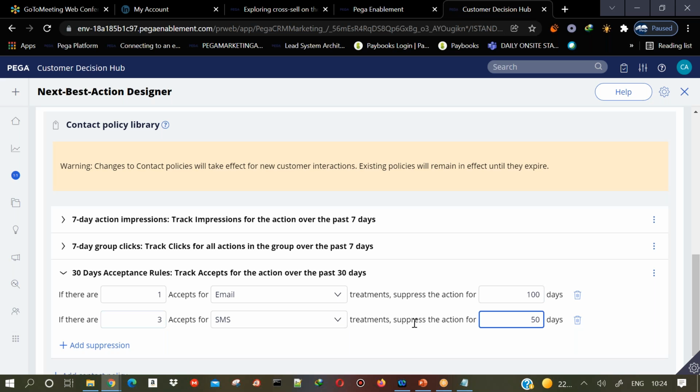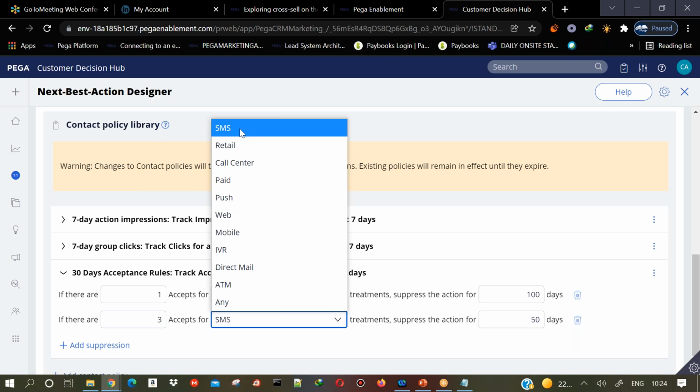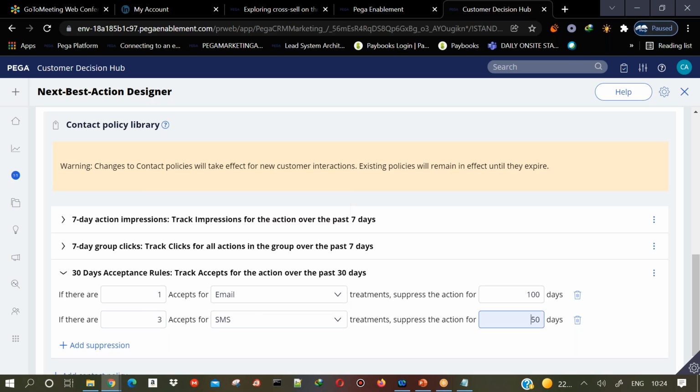That means we don't want to show that offer because 3 people have already shown interest in it on SMS treatments. So we don't want to show it again for the next 50 days. That is what we are configuring here.